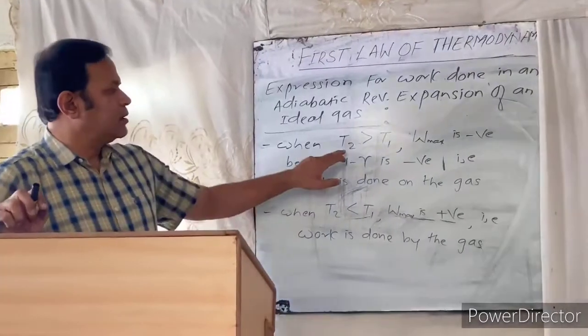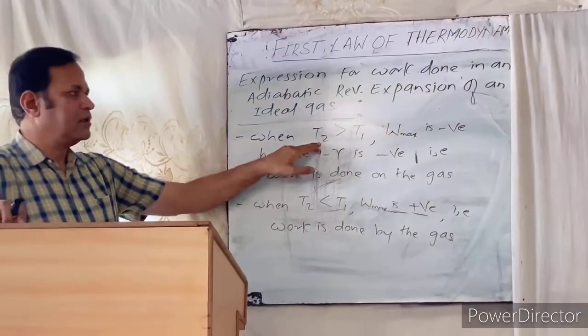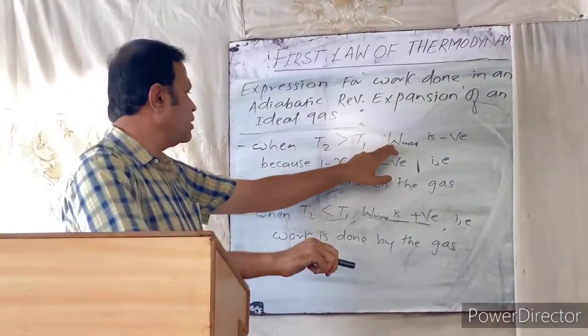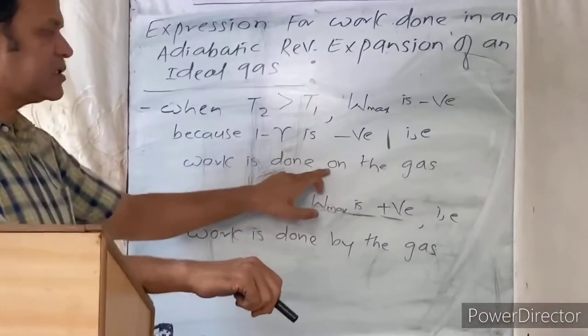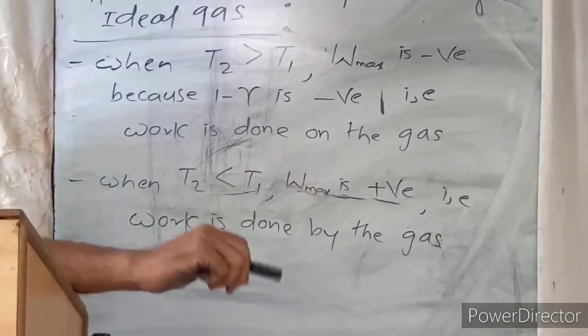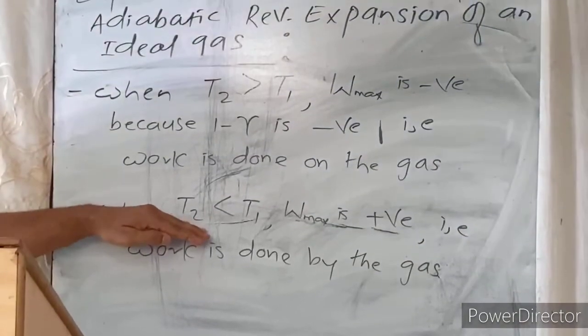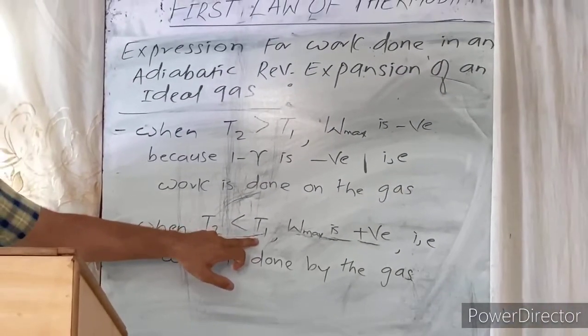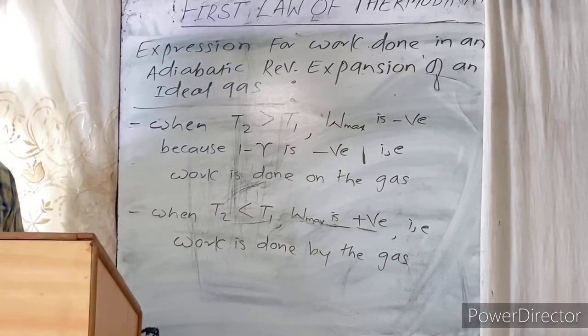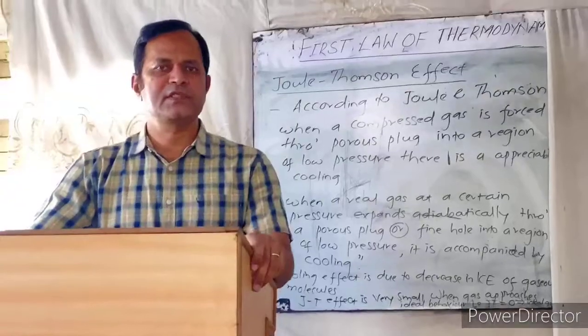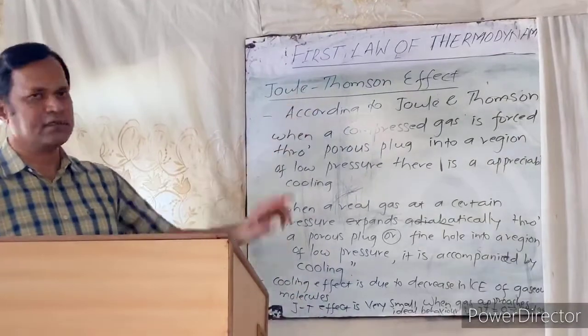When T2 is greater than T1, W max is negative because 1 minus gamma is negative. That means work is done on the gas. Now the second condition is when T2 is smaller than T1, W max is positive, that is, work is done by the gas. Next part of this chapter is the Joule-Thomson effect.